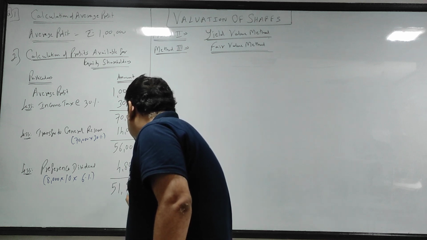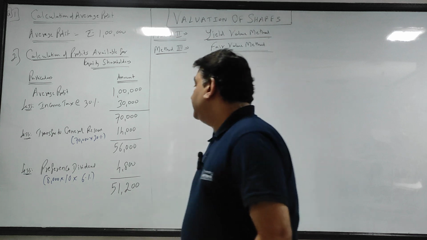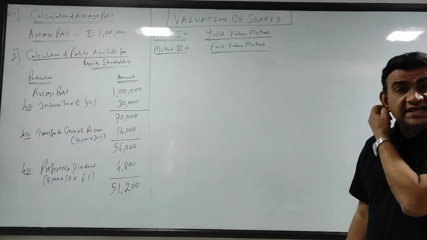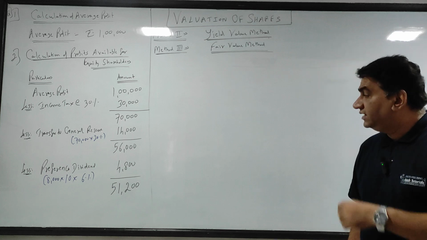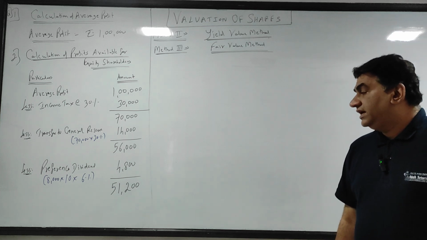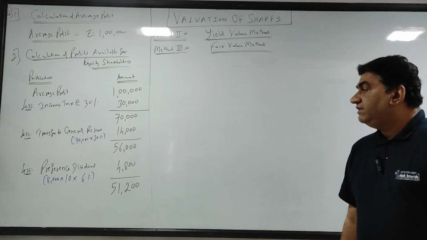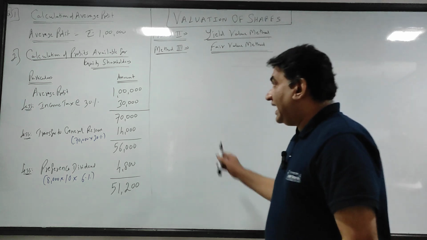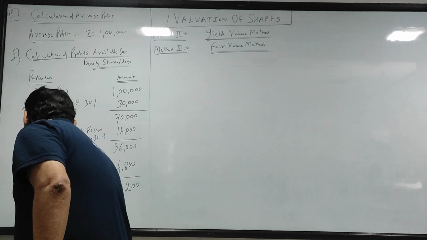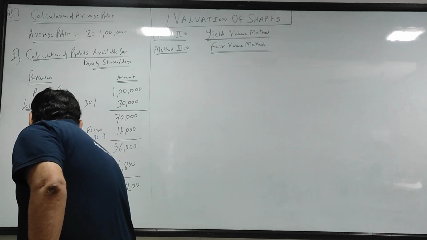The difference I get is 51,200. So 56,000 minus 4,800 gives me 51,200, and this final answer becomes my